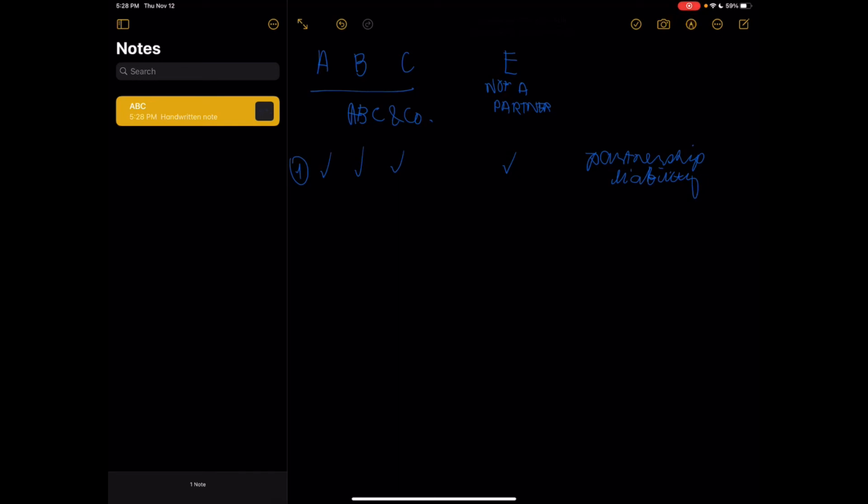Number 2, is a case where not everyone consents. Say, A and B allowed E to represent himself as a partner to ABC and Company, then in this case, they would be liable pro rata.